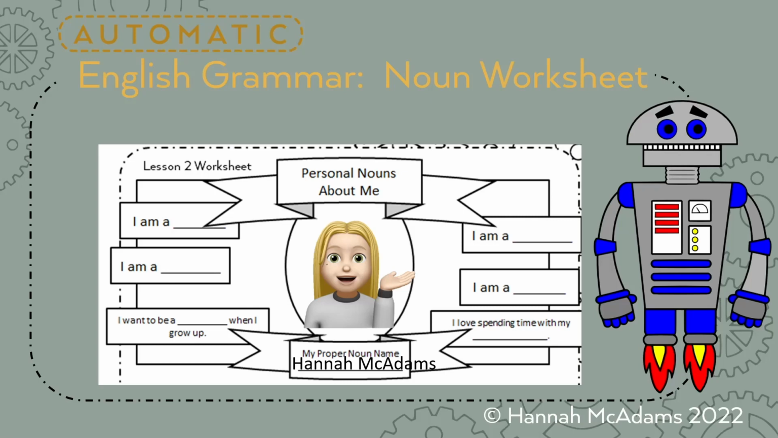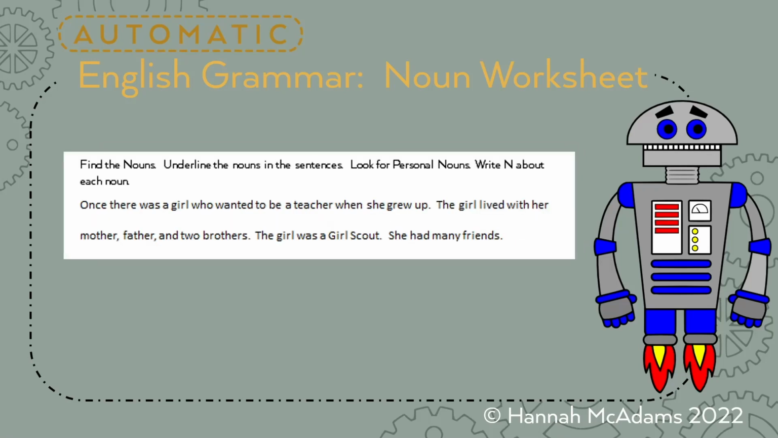But anyway, fill out some different things about you. I am a teacher, I am a woman, I am a writer, I want to be an artist when I grow up, I'm a mom, I love spending time with my friends. So yours will be different, obviously, but that's what you do with that if you want to do that. And then we're going to underline nouns in the sentence and look especially for personal nouns right in above each noun. So I'm not going to do that for you, but you get the idea.